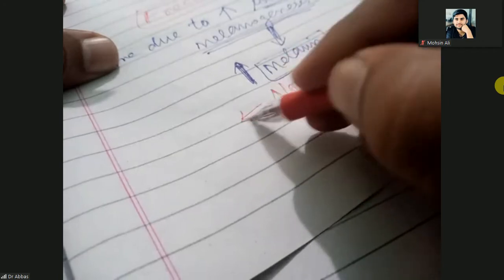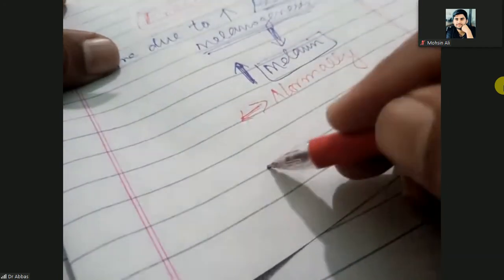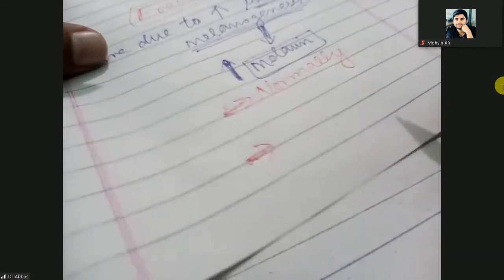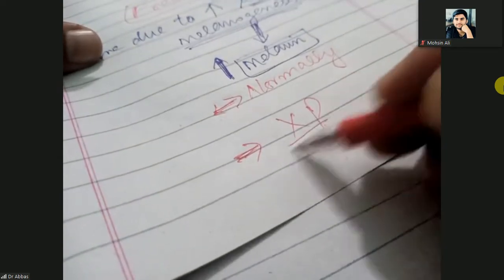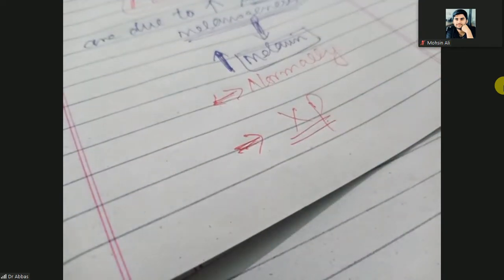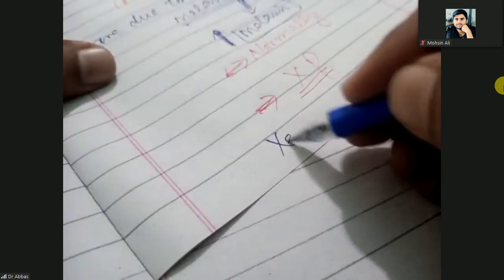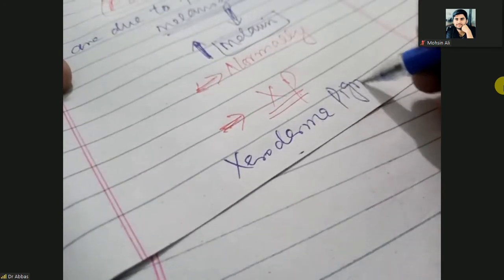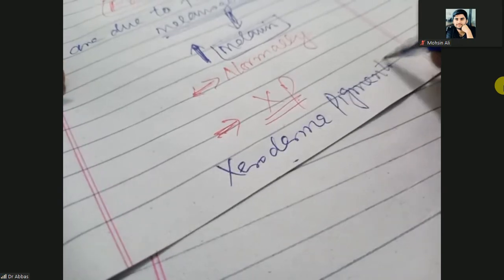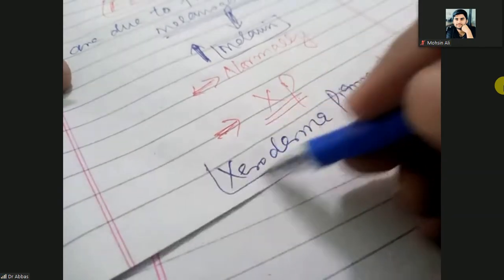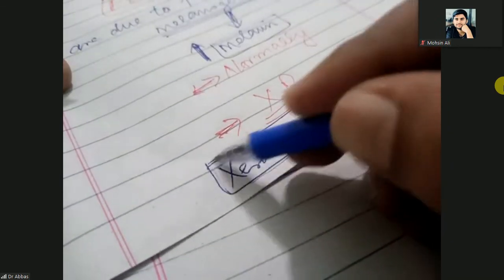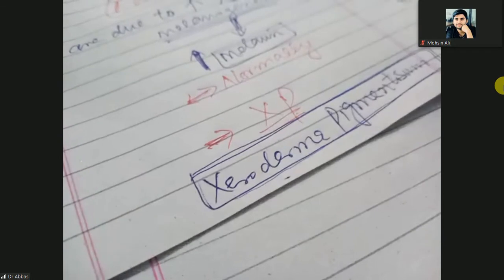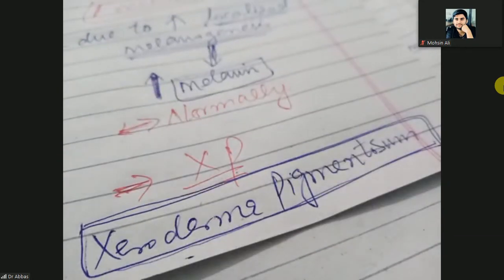Freckles happen normally, but sometimes these are associated with XP, xeroderma pigmentosum. What happens in xeroderma pigmentosum? Actually, there is a defect in the DNA repair of the skin.